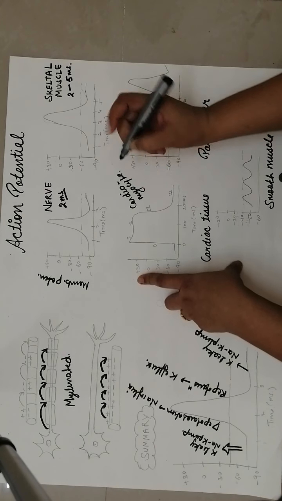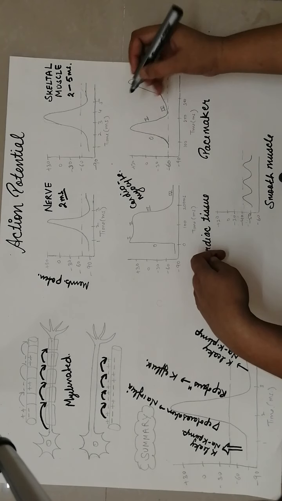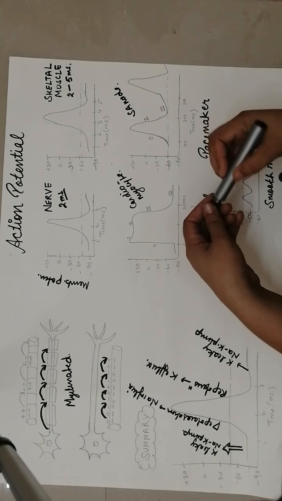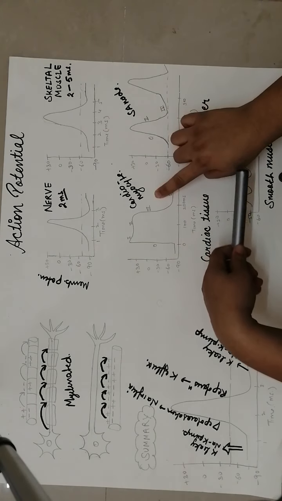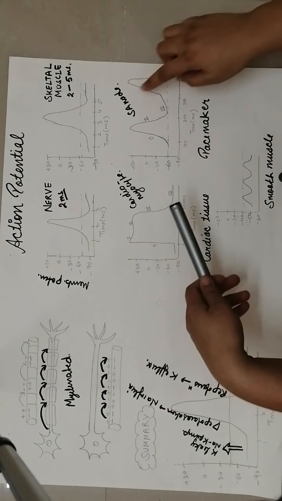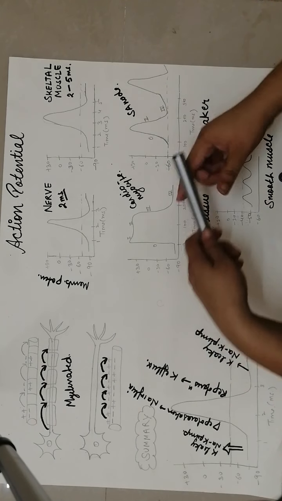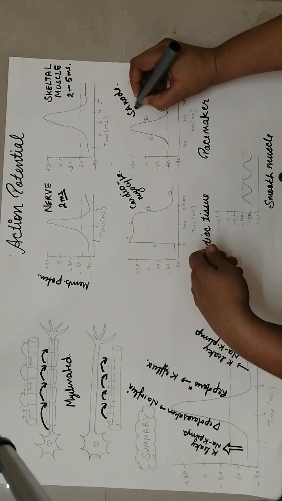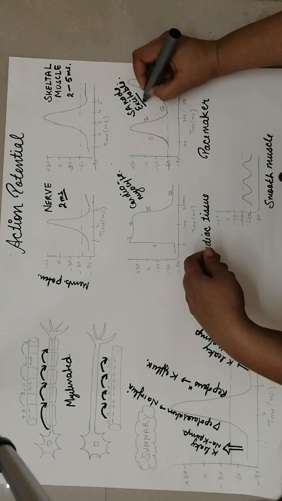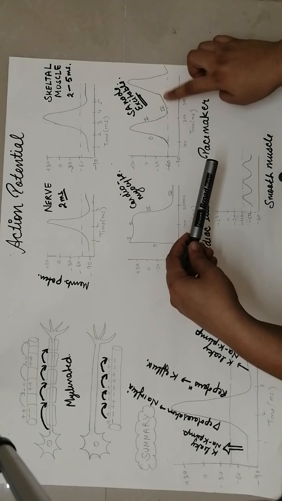So in cardiac tissue there are two action potentials. One is the cardiac myocyte, and the second is the SA node, the pacemaker tissue. Why are they different? Because in the cardiac myocyte the action potential is only transmitted, but the SA node has to generate the action potential. That is a very important feature, that is excitability. So it's excitable tissue and it generates the action potential. That's why the graph is a bit different.